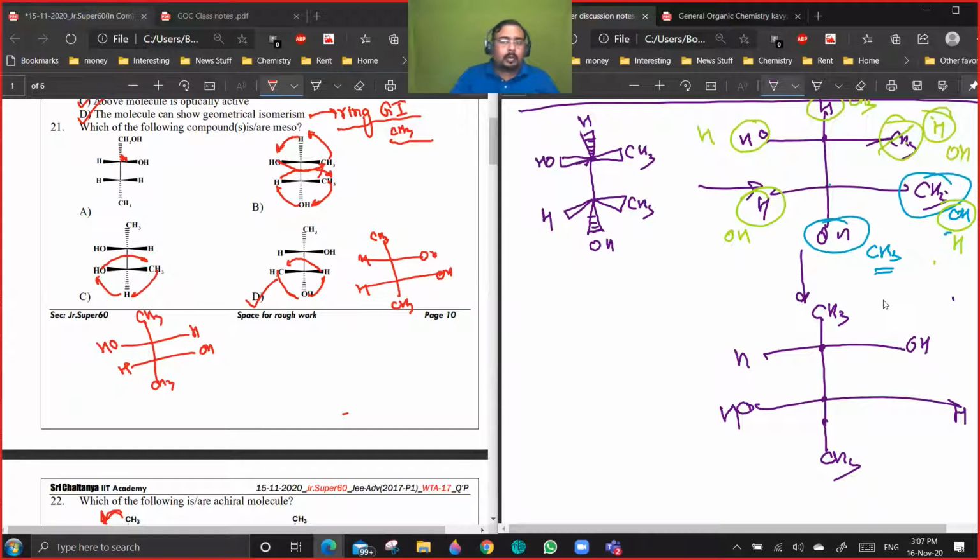So now you can see, at a single chiral center, I'm doing two exchanges. It's not like I did one exchange here and another exchange there, it won't be the same configuration.